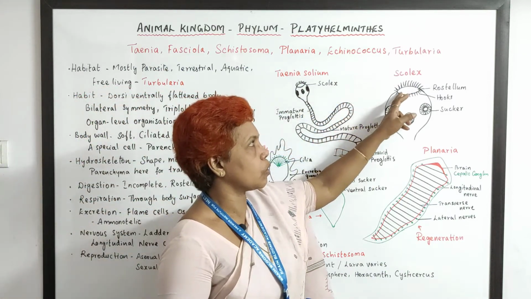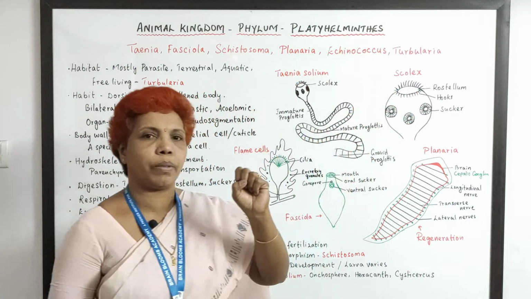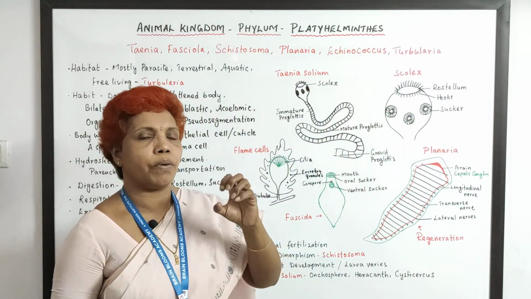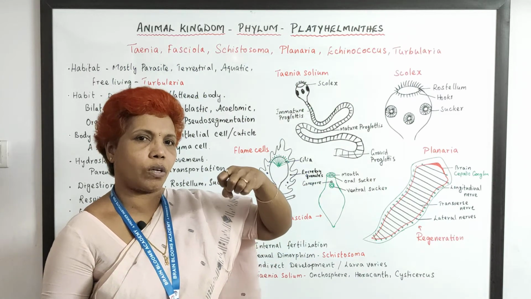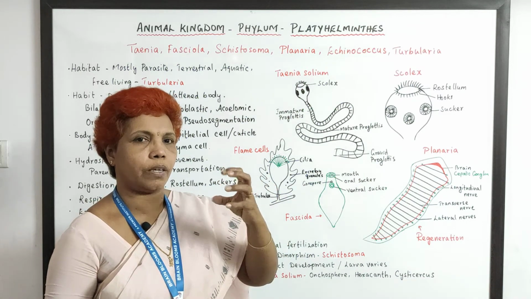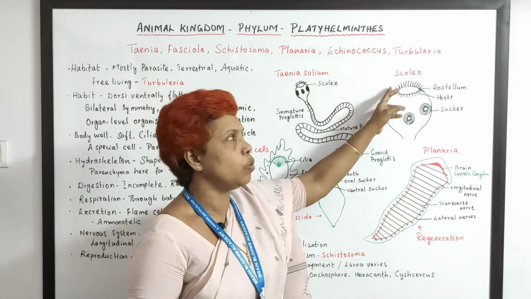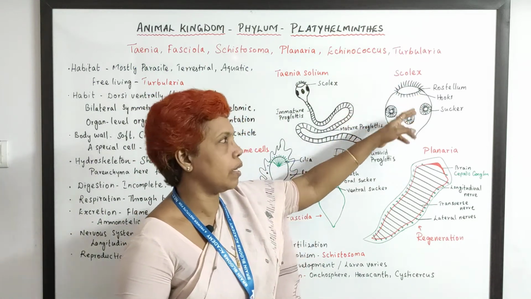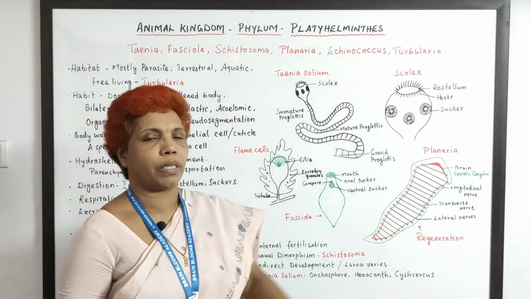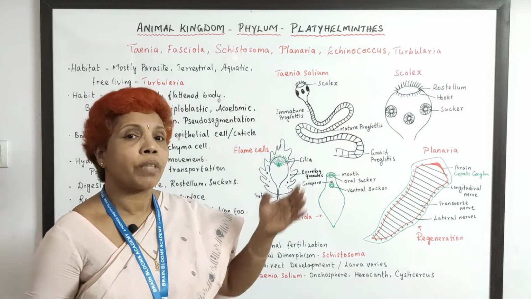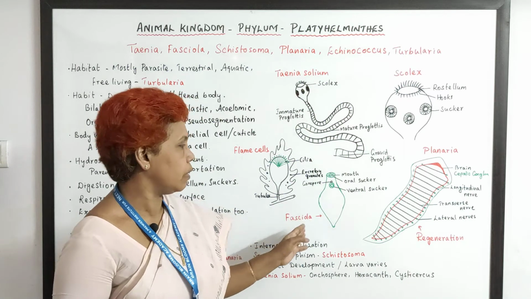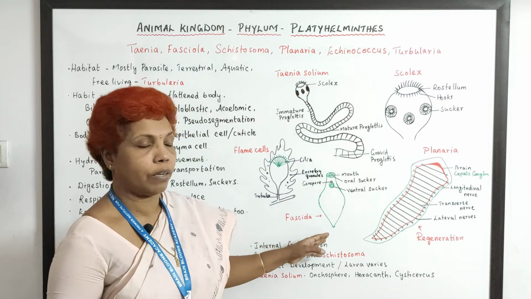And the scolex has a central retractable rostellum. See, when it is not in function, it will be going inside the body like a concavity. After that, it will be expelled out with the hooks. Hooks are covering the entire rostellum, and then the suckers are present. So with the help of the suckers, they just suck the juice. The suckers are prominent here in Fasciola hepatica, the liver fluke.